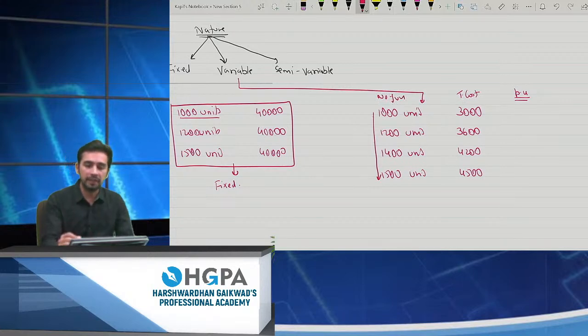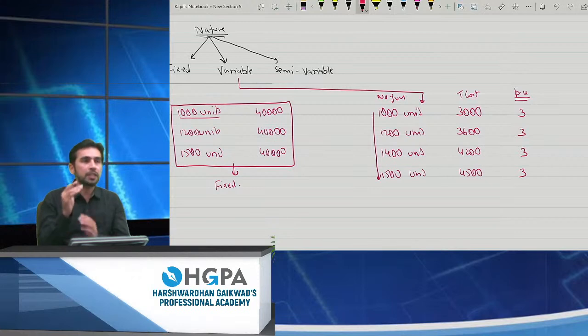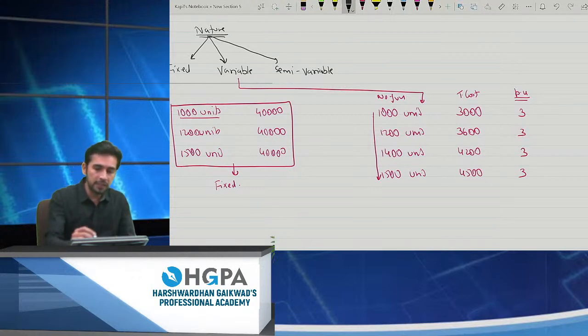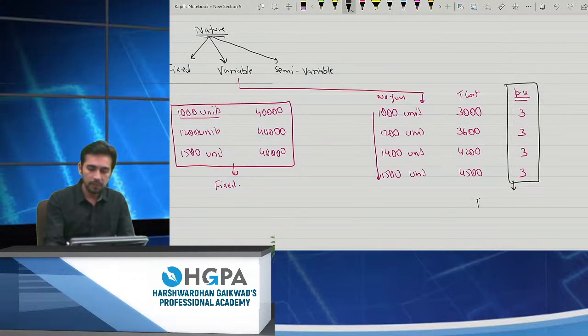3000 divided by 1000 will give you 3. 3600 divided by 1200, again 3. 4200 divided by 1400, again 3. And 4500 divided by 1500, again 3. Can I say this is fixed per unit? And whenever it is fixed per unit, it becomes a variable cost. So it is very simple.